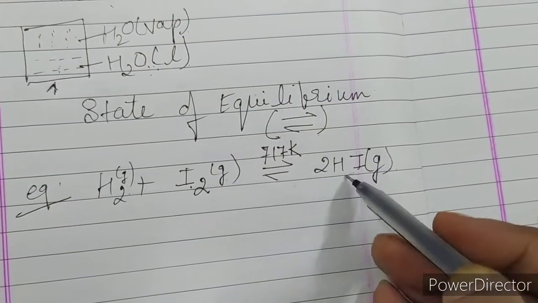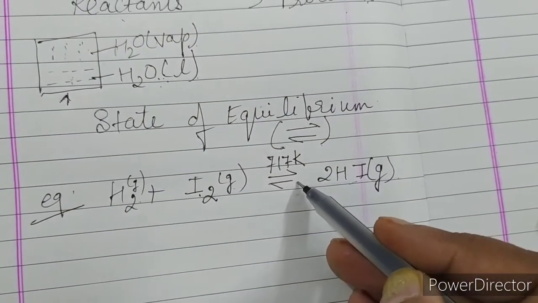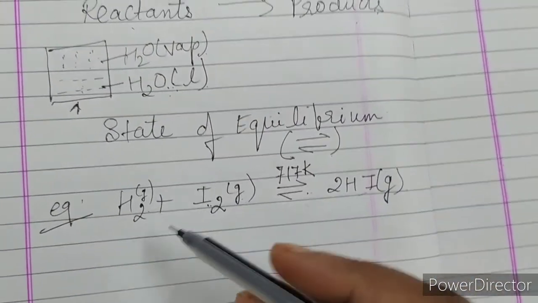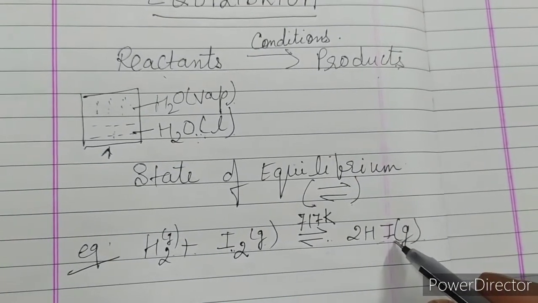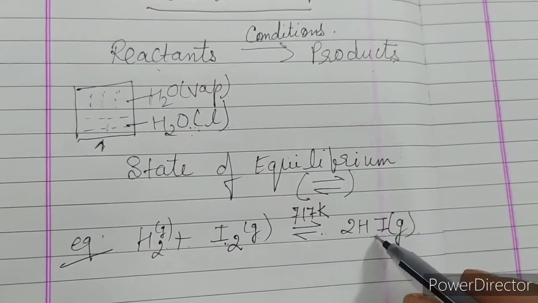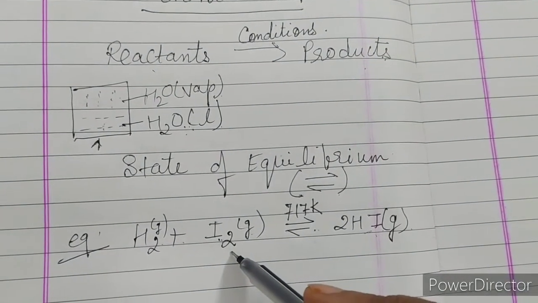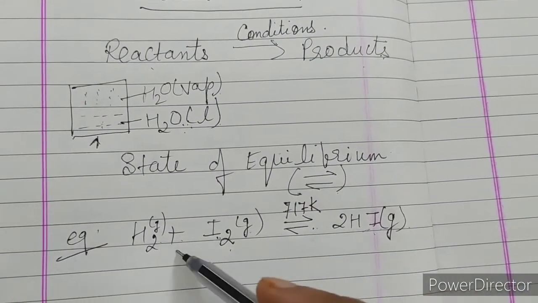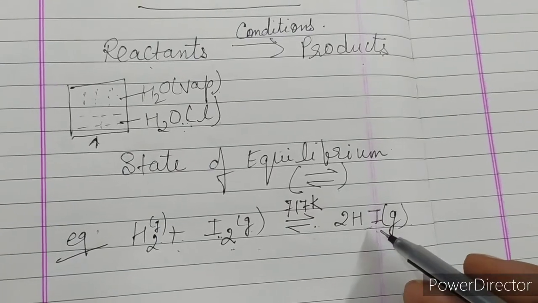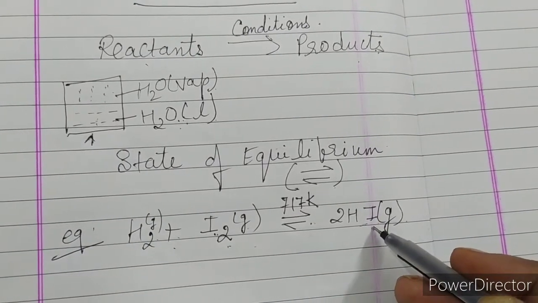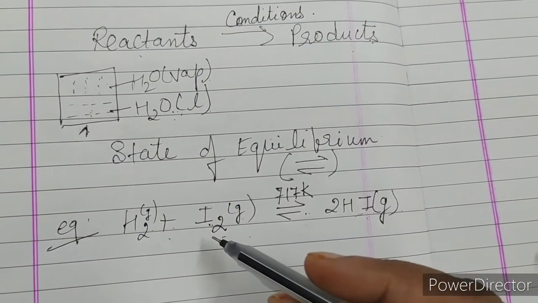The reversible sign shows that the two processes, conversion of reactants into products and vice versa, are in a state of equilibrium with each other. That is, hydrogen and iodine will combine to give HI, and HI will in turn break down into hydrogen and iodine gases.